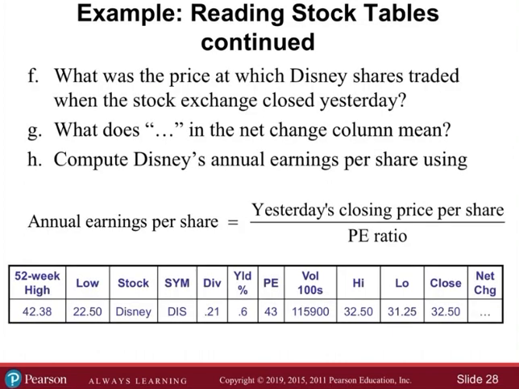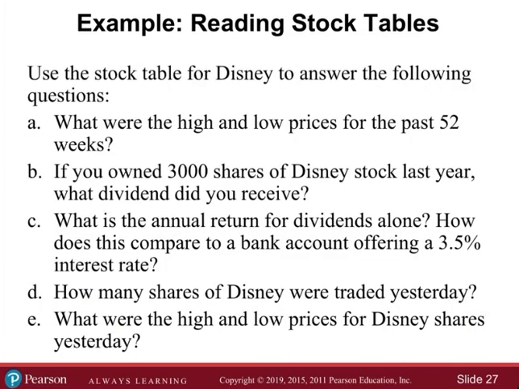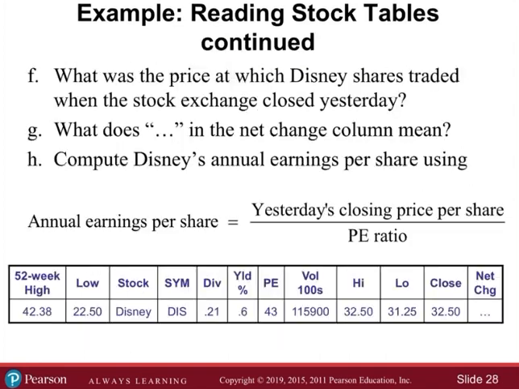That's correct. For B, if you owned 3,000 shares of Disney stock last year, what dividend did you receive? 3,000 shares. So the dividends, let me see. Is that 21 cents per share?